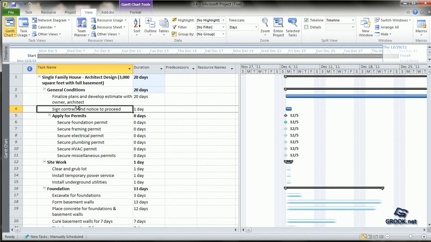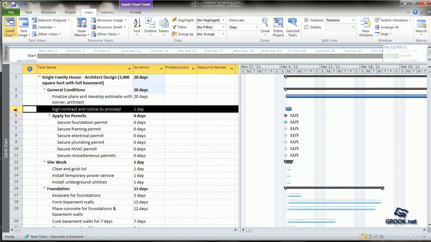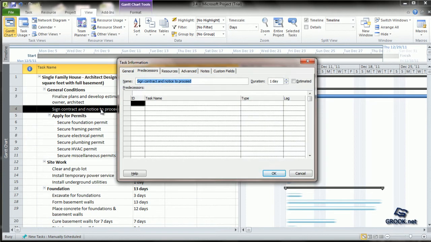That is, it is only after task number 3 finishes that task number 4 can start. So how do we enter this relationship? We can double click task number 4. It opens the task information dialog box. In the predecessors tab, you can see that the name of the task is already shown.